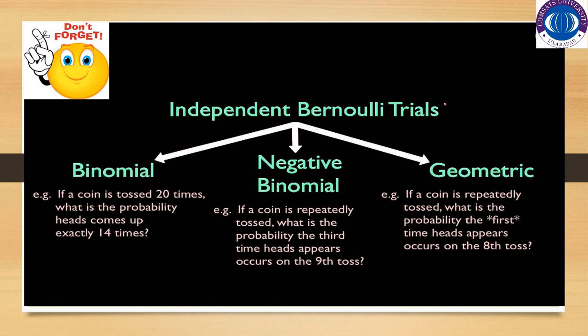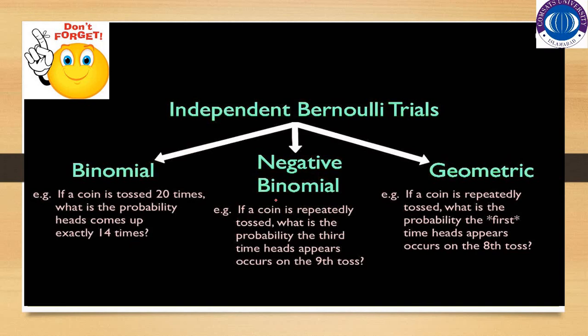The experiment is performed only one time, all successive trials are independent, and the probability of success remains constant from trial to trial. Whenever these Bernoulli trials are repeated n times, it becomes binomial, as we have discussed earlier. For example, if a coin is tossed 20 times, what is the probability that head comes up exactly 14 times? This type of example is the case of the binomial distribution.